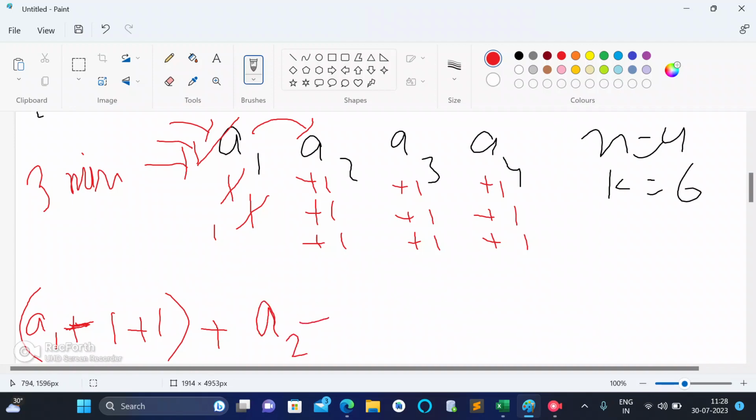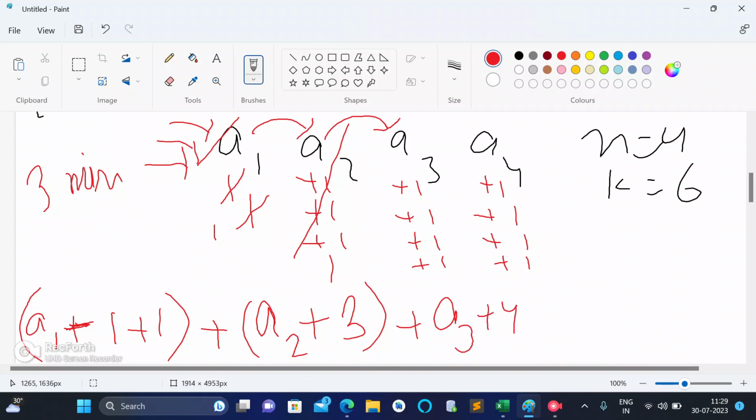In the next minute, I decided to move to a2. As I decided to move to a2, how many mushrooms can I get? I can get a2 plus 3 mushrooms. As I ate all the a2 plus 3 mushrooms, this becomes 0, and after increment it becomes 1. It also increments by 1, it also increments by 1.